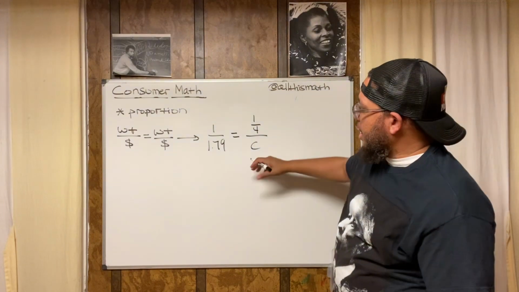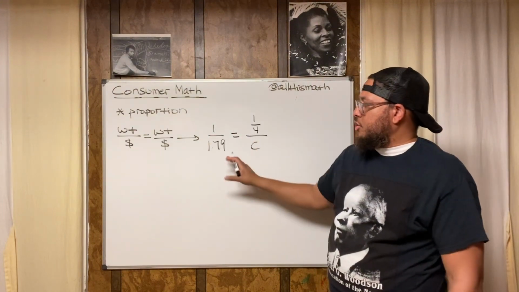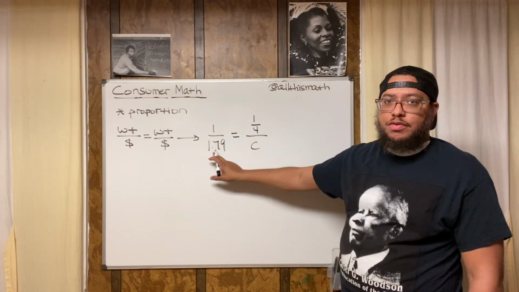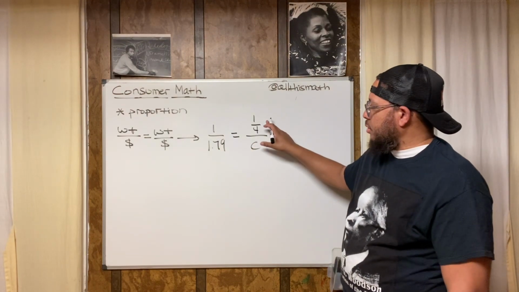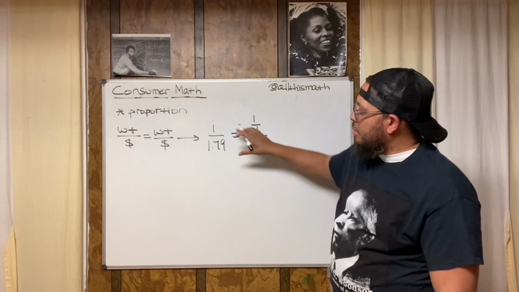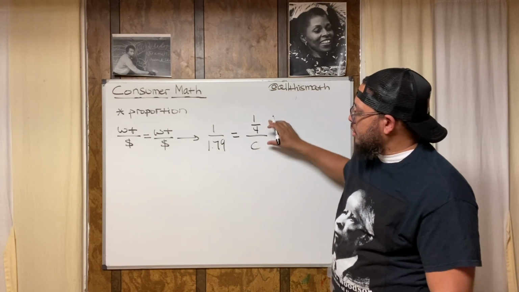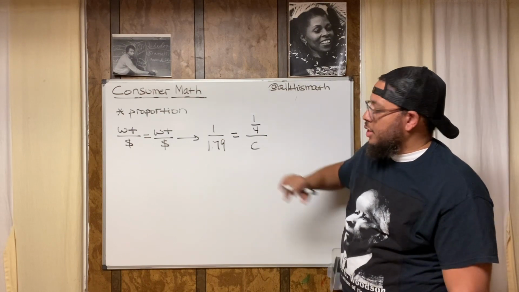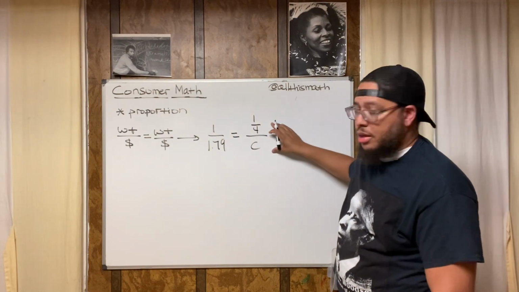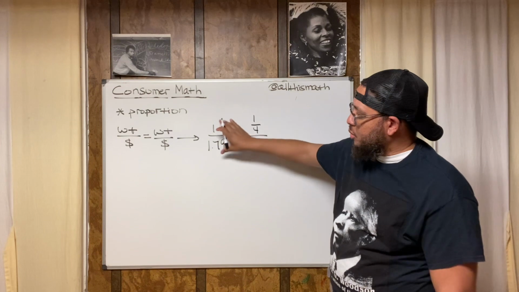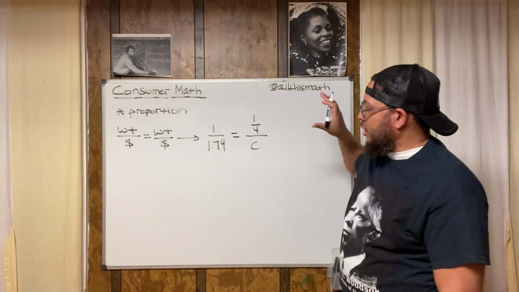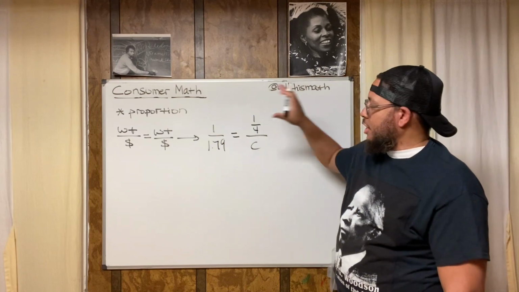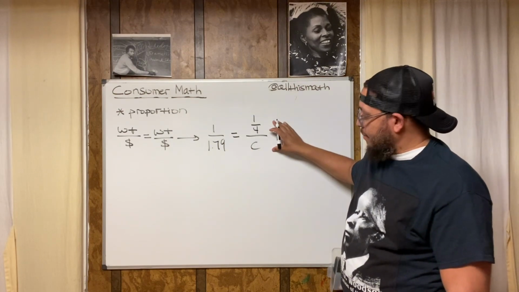All right? Now, when you have a proportion, which we have here, 1 pound is worth $1.79. 1/4 pound is worth another price. But the relationship between these amounts is the same. The relationship between these two is the same as the relationship between these two. All right?